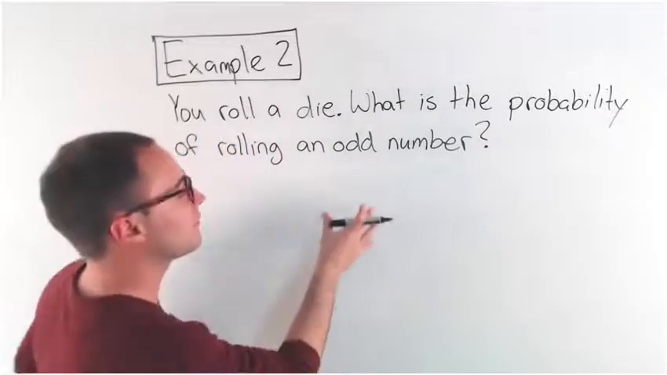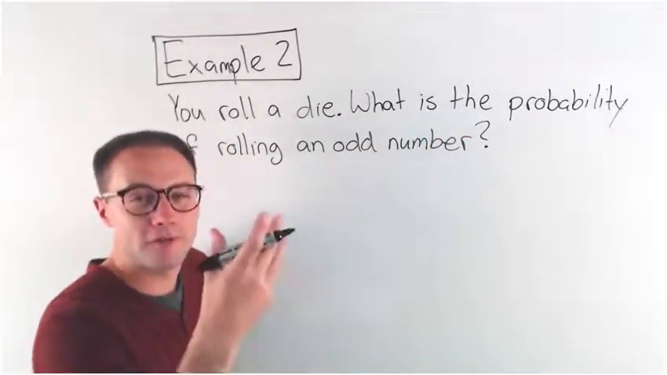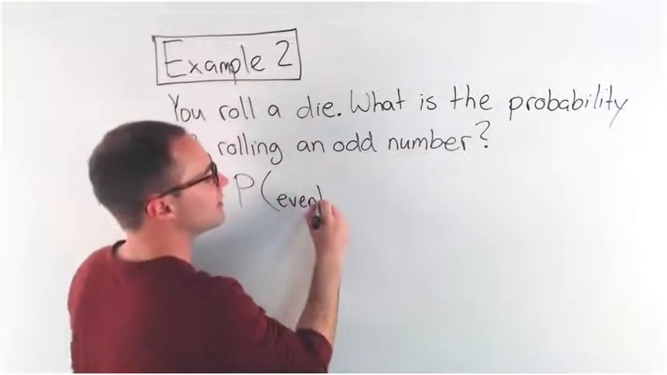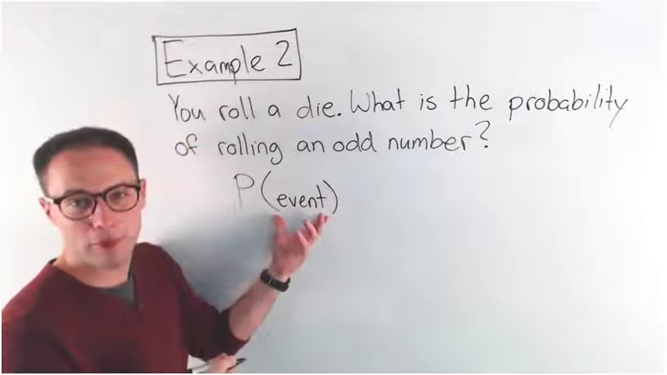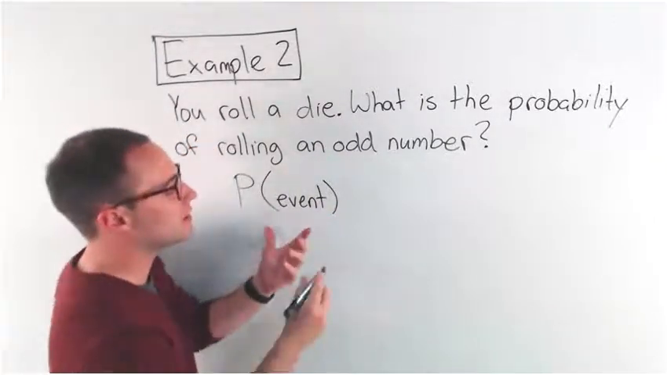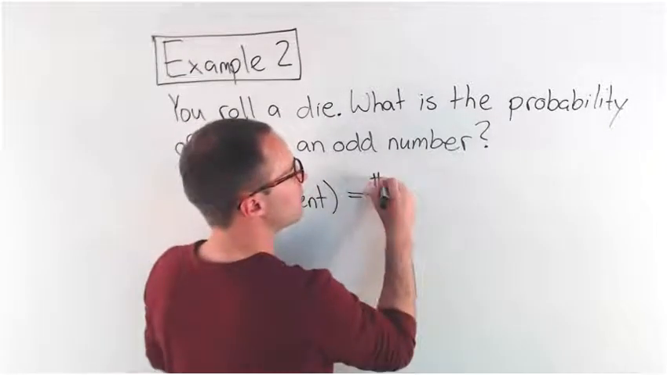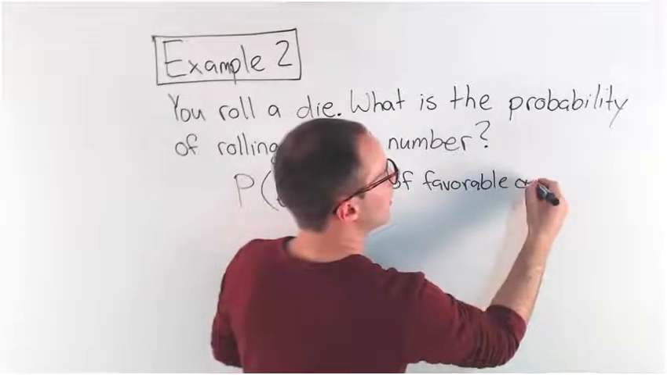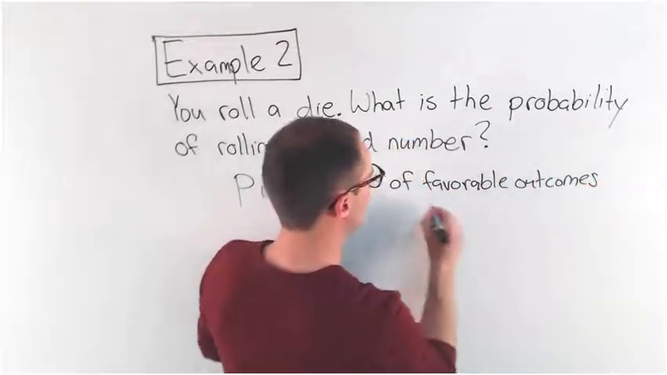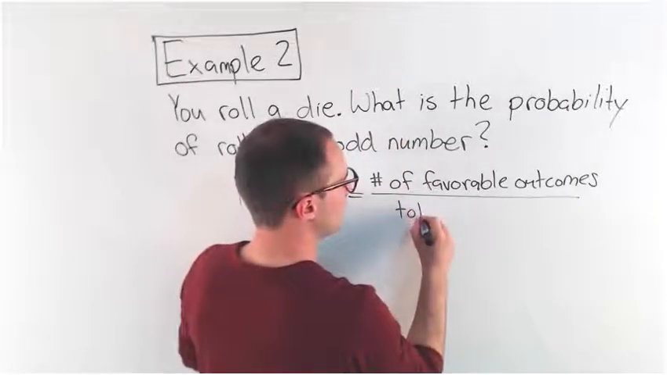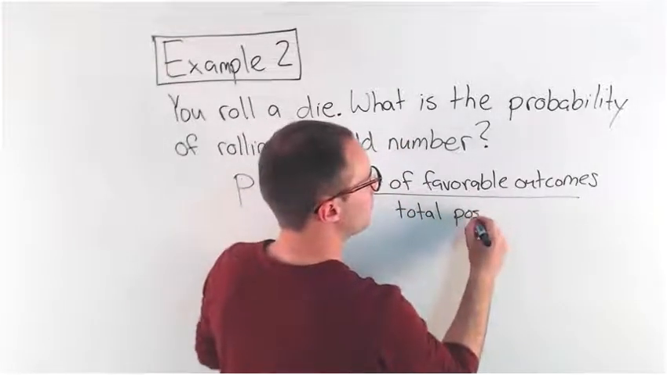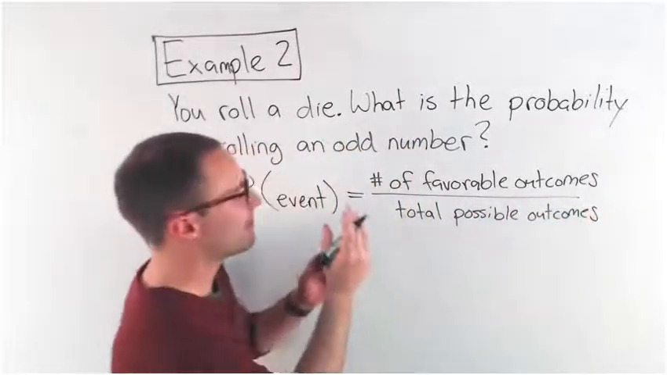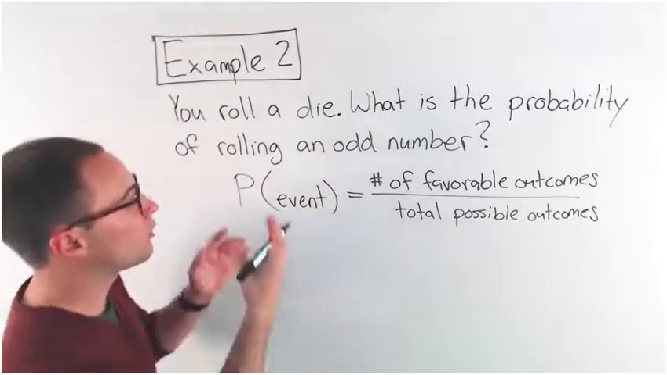So if that's the case, for the formula, probability for short, we just say P. P of the event, whatever the event is. We put that in parentheses here. Probability of the event is equal to the number of favorable outcomes over the total possible outcomes. That's how you find probability. Okay.